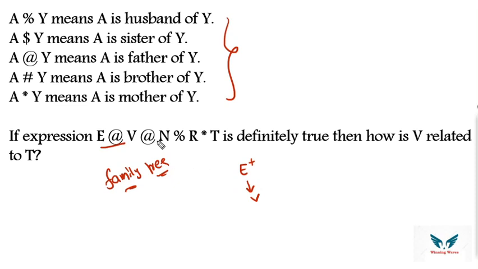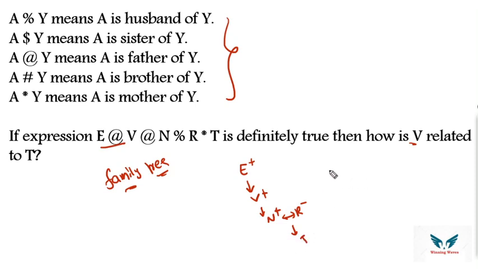Similarly V at the rate N. At the rate means again father. So V is father of N. The relation is asking between V and T. We have not got that so far. Let's continue. Then N percentile. Percentile means nothing but husband. So N is husband of R. That means R is wife of N. Then let's go for the last part. R star T. Star means mother. R is mother of T.